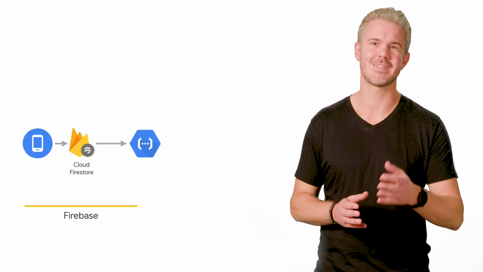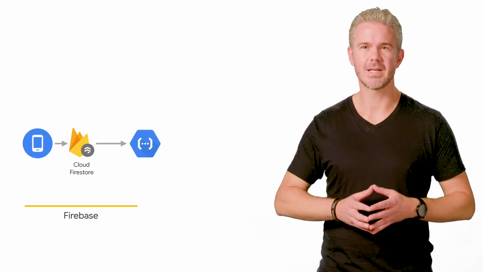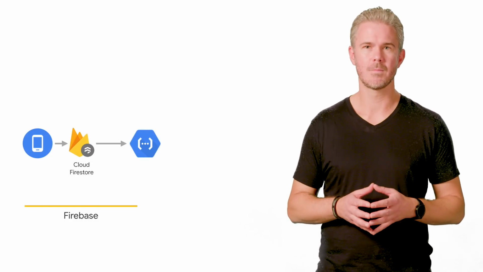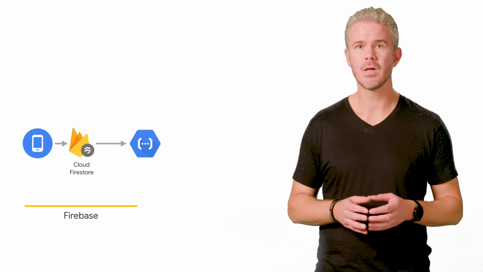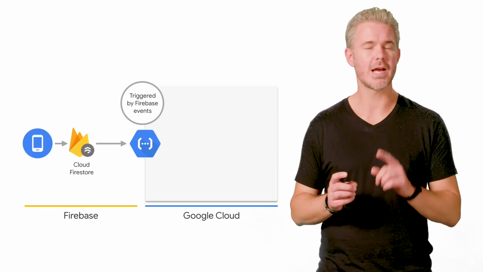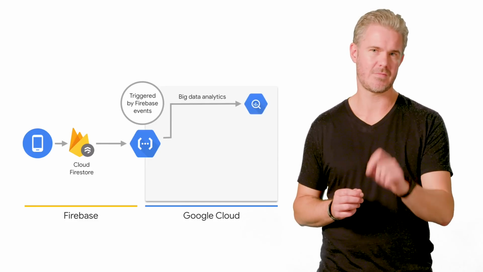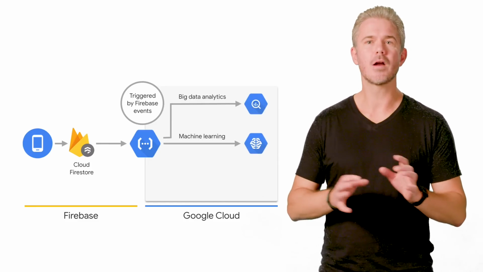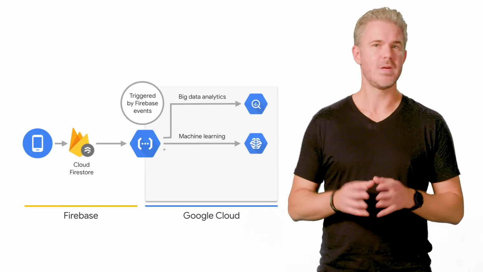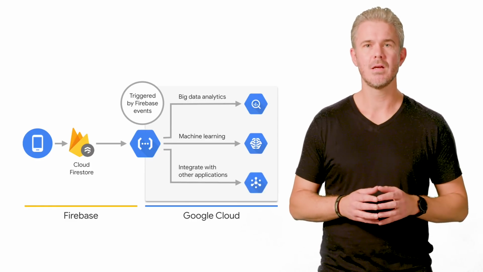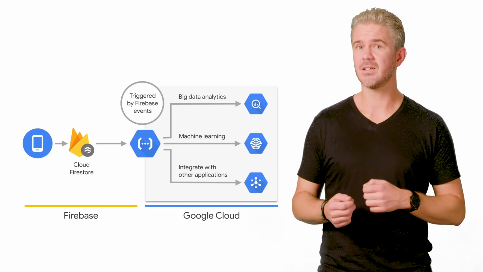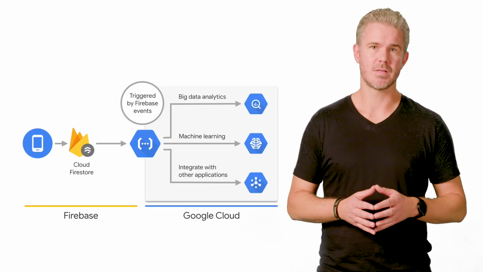Now, let's put it all together. How do we stitch these pieces together to create completely serverless systems? Here's an example. Let's say we have a mobile application that is built using Firestore. Now, if we need to leverage more advanced tools in Google Cloud Platform, we can set up Cloud Functions to watch and run when database changes happen in Firestore. Cloud Functions automatically run with a service account, meaning you're already authenticated and can easily make calls to the rest of GCP to do your machine learning, big data analytics, or integration with other systems.